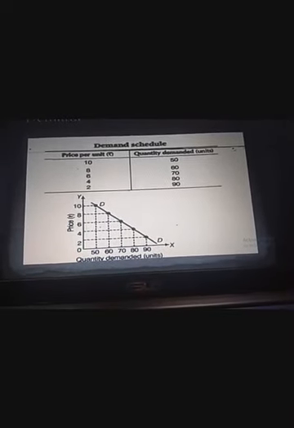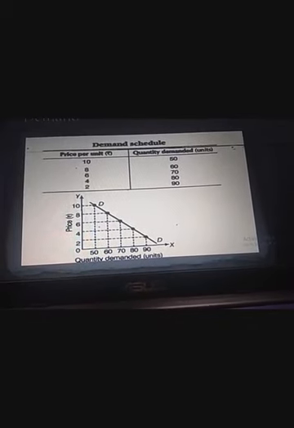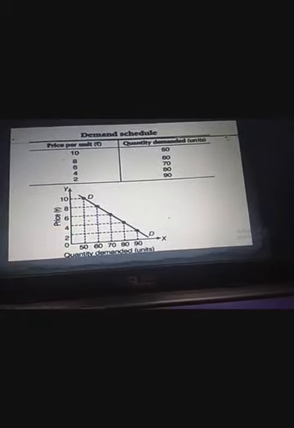What do we see, children, in the schedule? Let me make it very clear. What is a demand schedule? The schedule is a tabular representation. In economics, whenever we use the word schedule, it represents a tabular representation, and whenever we use the term diagram, a diagram is a graphical representation. So schedule and diagram: tabular representation, graphical representation.